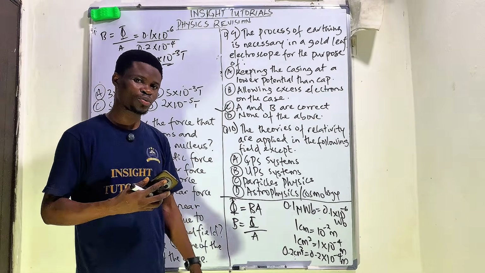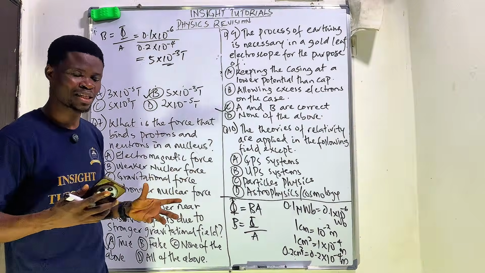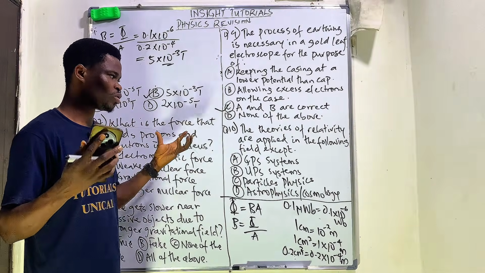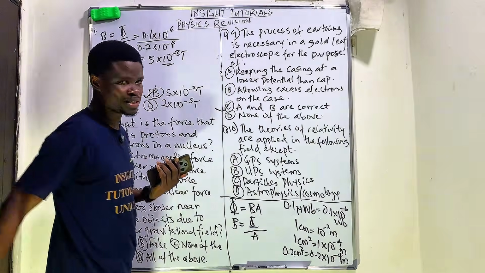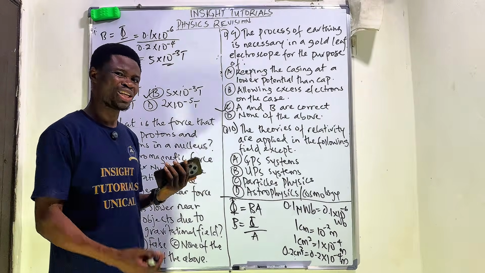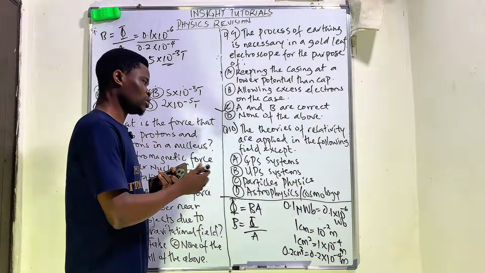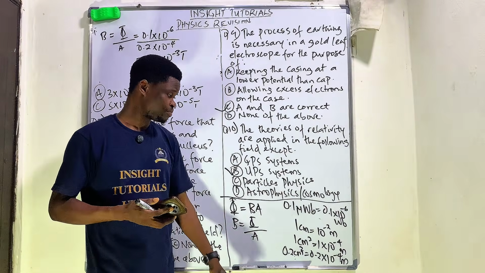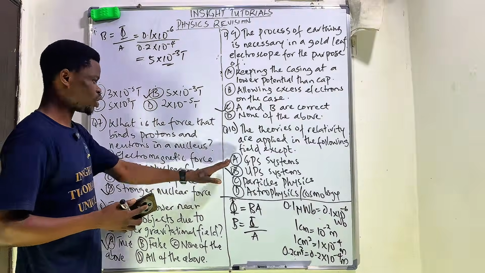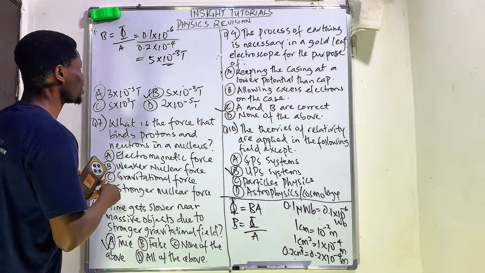GPS systems are also very important in terms of the satellites. For you to be able to understand it, you need the application of relativity. UPS system is out of the picture, an uninterruptible power supply system. It does not necessarily require the application of relativity. So that's out of it. So option B is correct. Go to the next. All right.